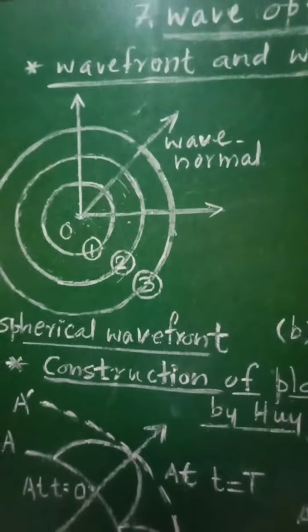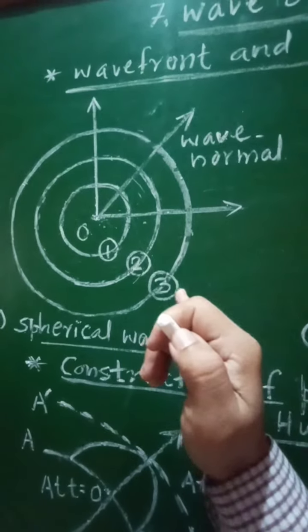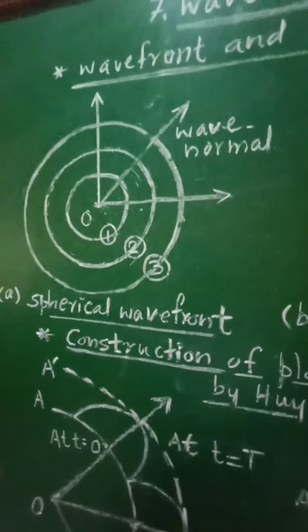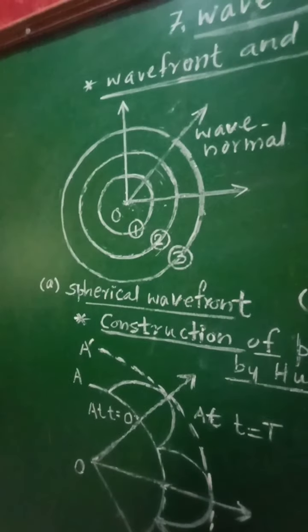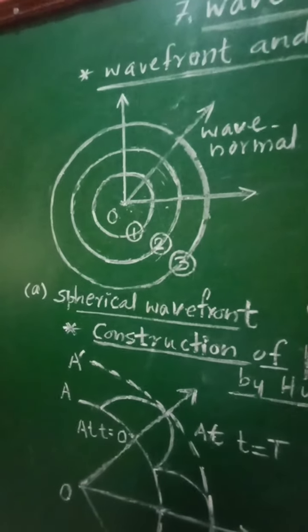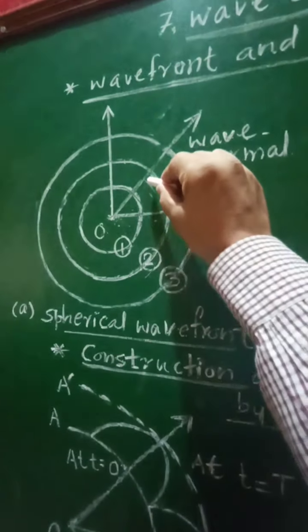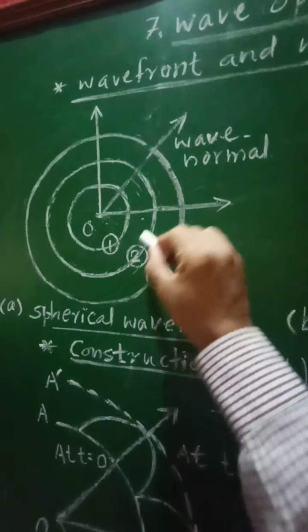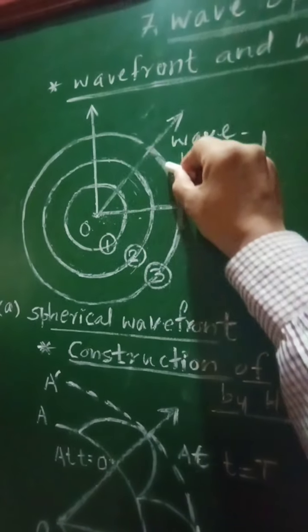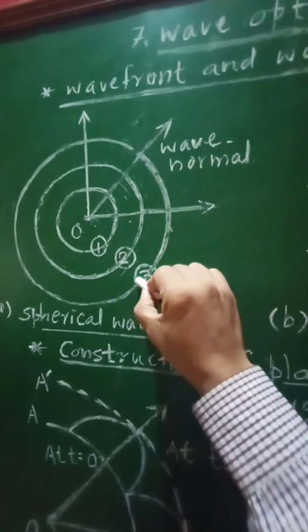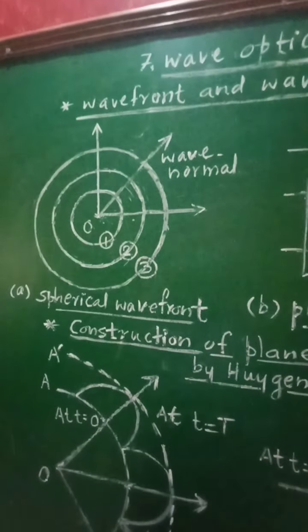That is, the first one is the spherical wavefront. Now this spherical wavefront is nothing but the whole sphere or part of a sphere. If you consider only the part of this sphere, this part of the wavefront will also be called spherical wavefront.